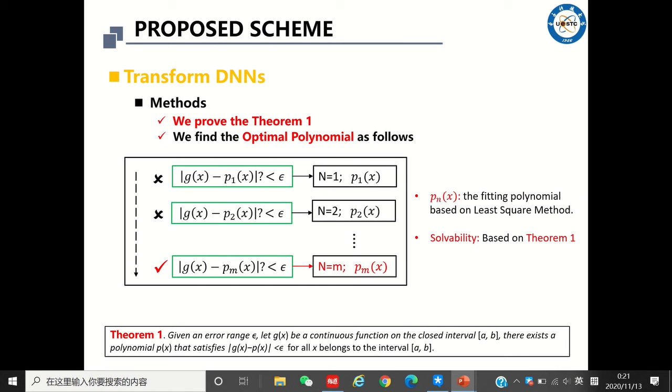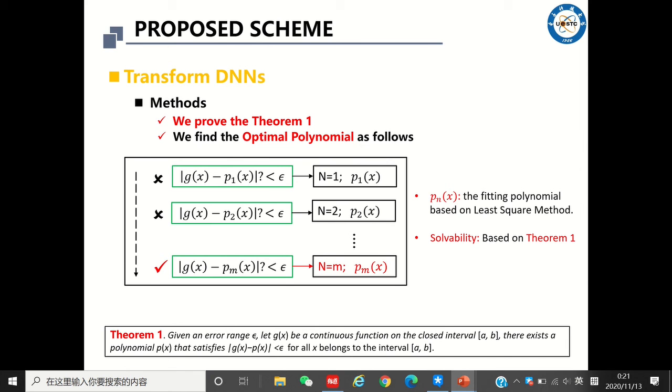Then, based on the theorem, given an error bound and a target nonlinear activation function, we first initialize the degree of the polynomial to 1, that is n equals 1. Then we get the approximate polynomial based on the least square approximation algorithm.